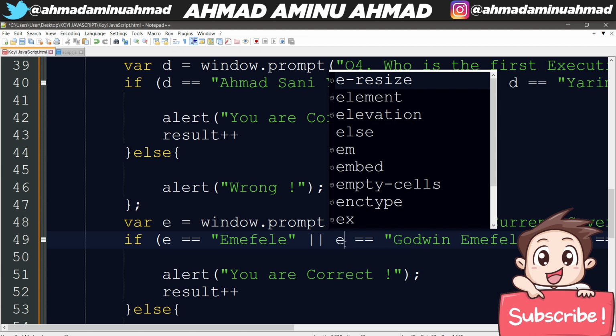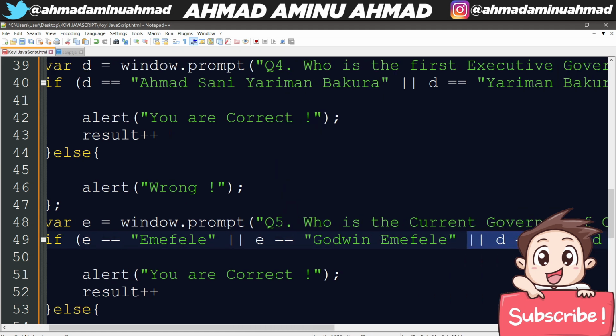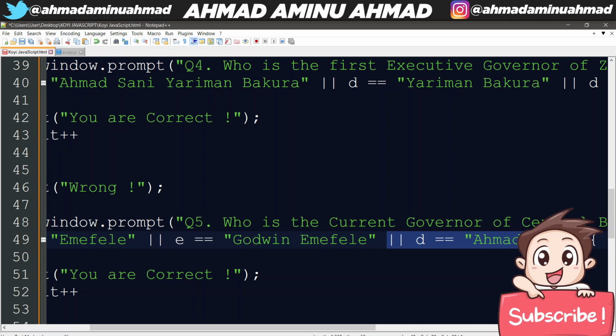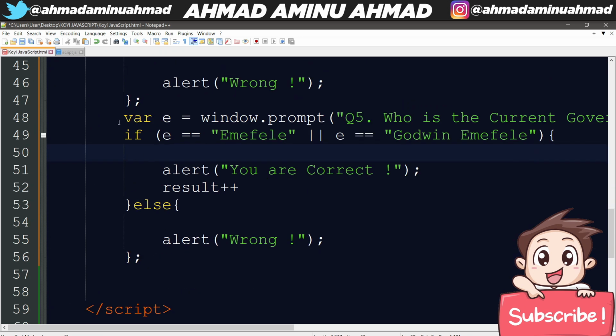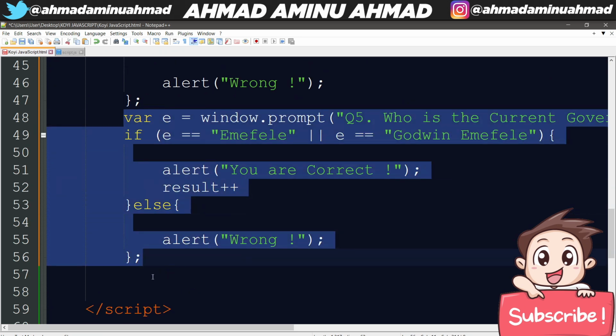Then I'll delete the rest, because those are the only 2 answers people might provide for his name. So I'll just put Emefele, like this. So I'll move to variable EF. I will move to F.